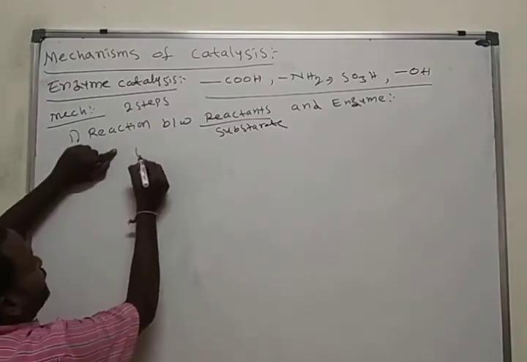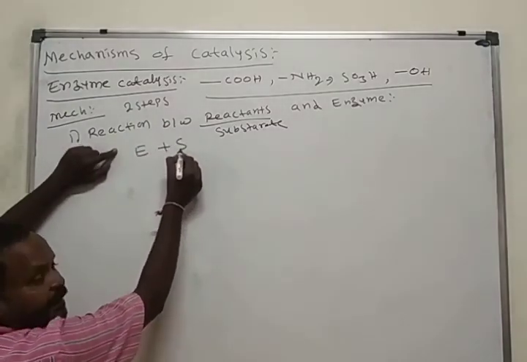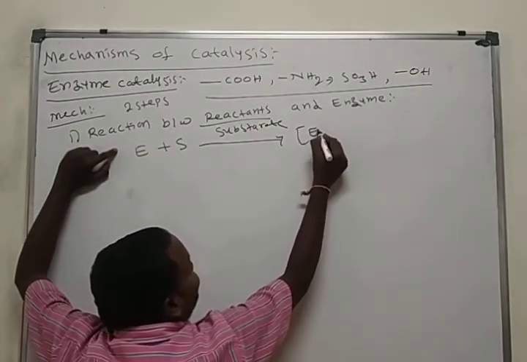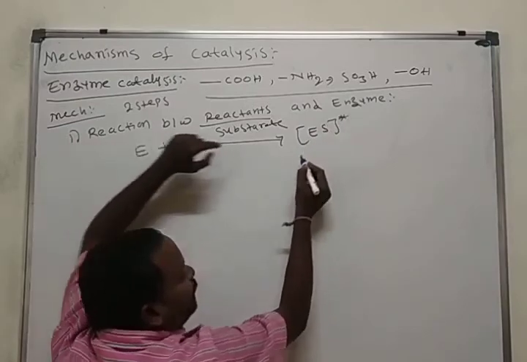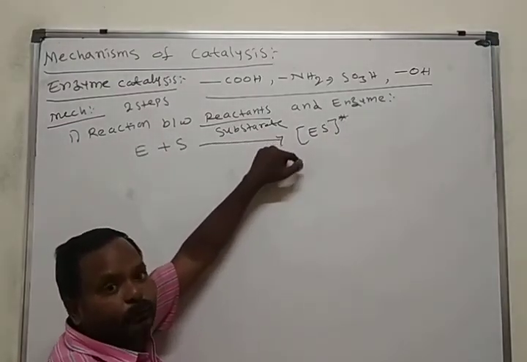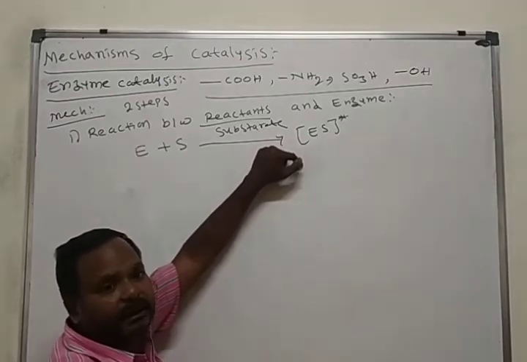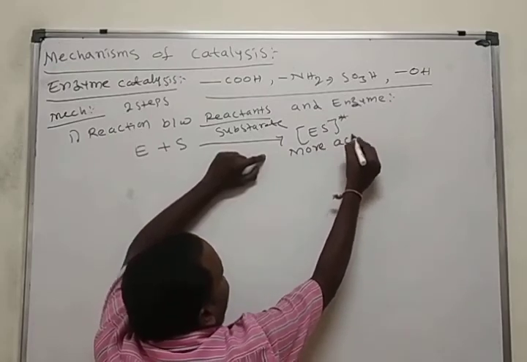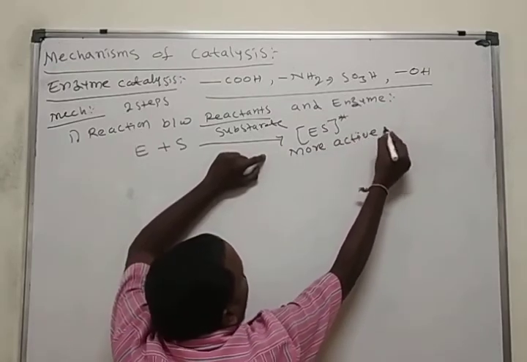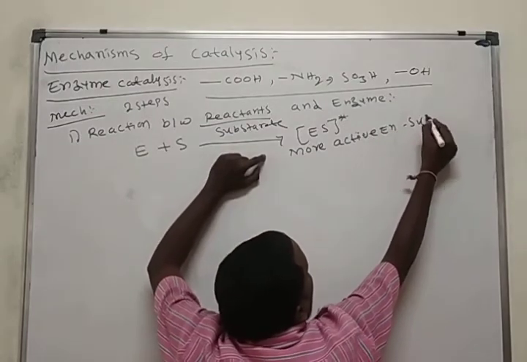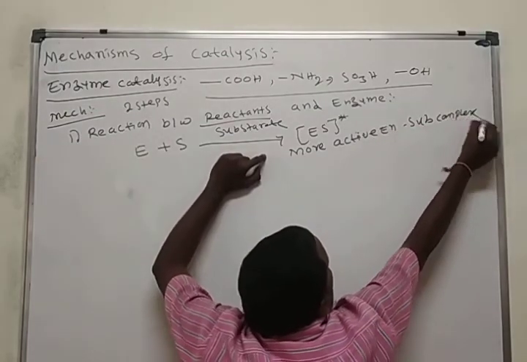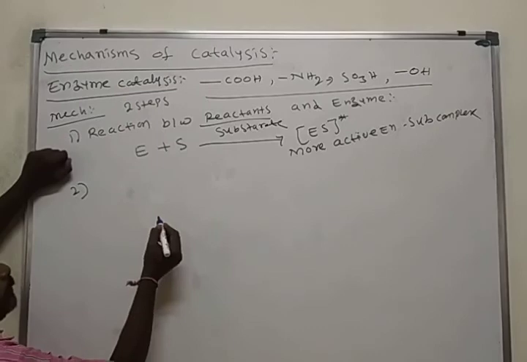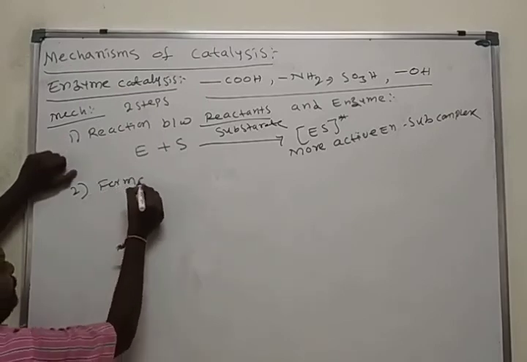Here the enzyme reacts with the substrate. Substrate is nothing but the reactant. What happens? We get a highly unstable, more active complex. More active is nothing but highly unstable. A more active enzyme substrate complex is formed. Then the second step, formation of products.